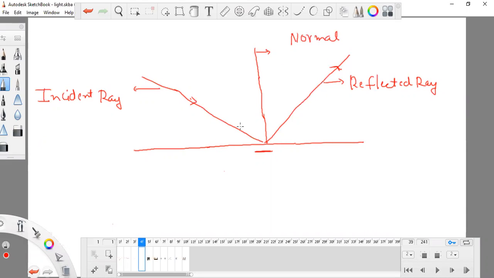And they are forming angles. So these two angles, if this is the I angle and this is the R angle, what is the meaning of I? Incident angle.